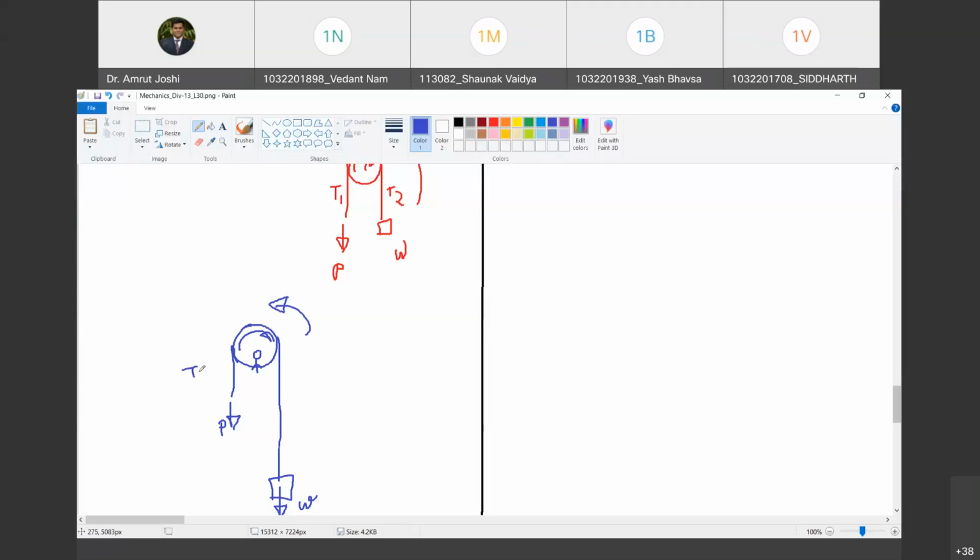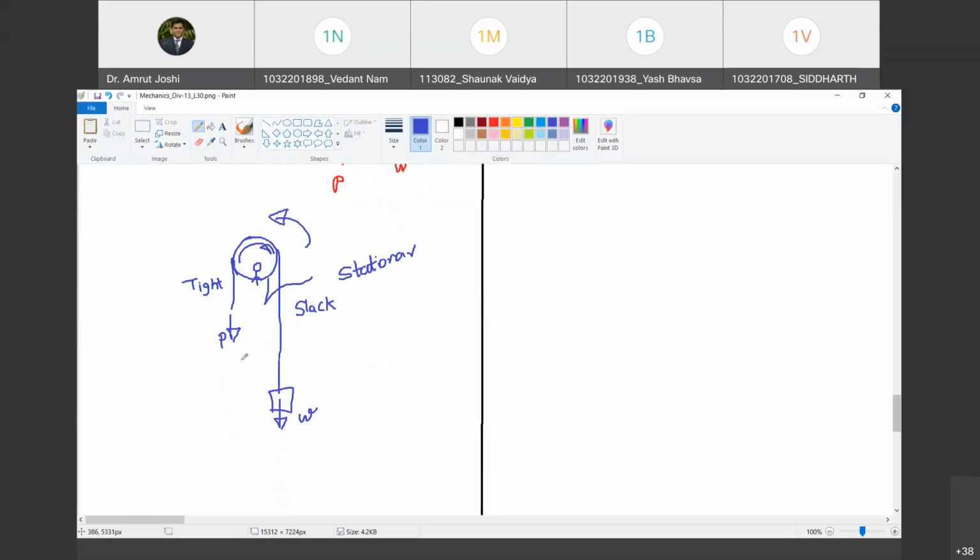So therefore this becomes the tight side. Do you agree with me? Yes, sir. Because P will be greater than W. It has to overcome W as well as this frictional resistance. Happy? Yes, sir. Now this becomes the tight side and this becomes the slack side, when this pipe is stationary. Are you with me? Yes, sir. Now imagine that I start rotating the pipe in counterclockwise direction. So isn't it going to assist P?